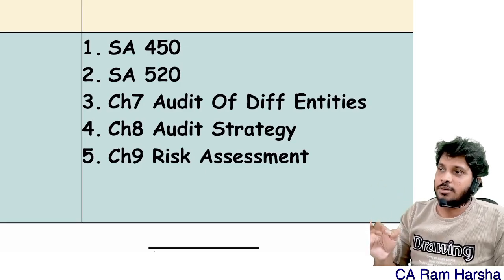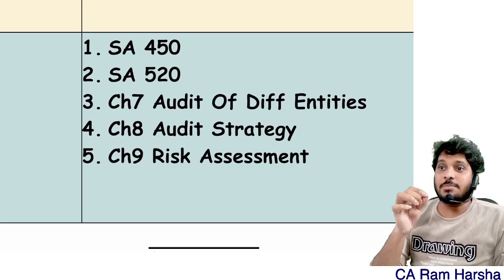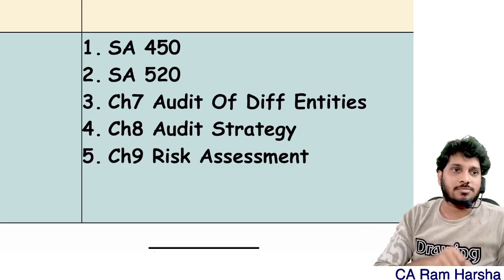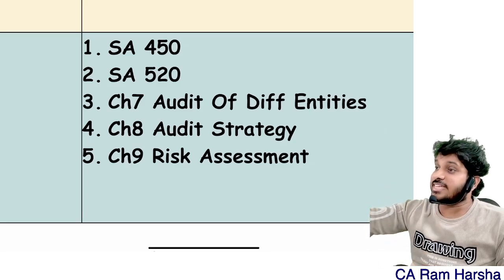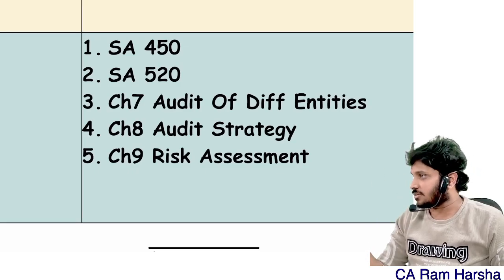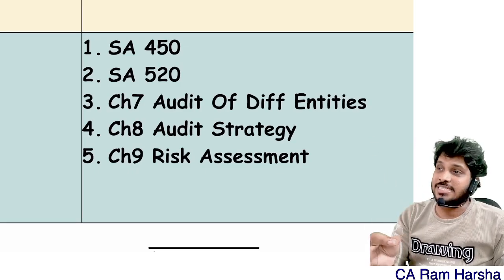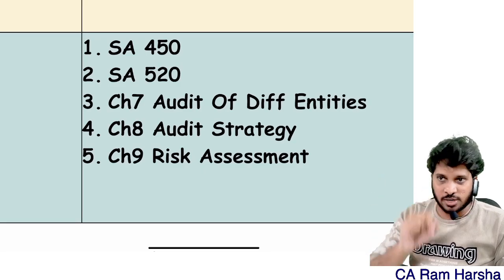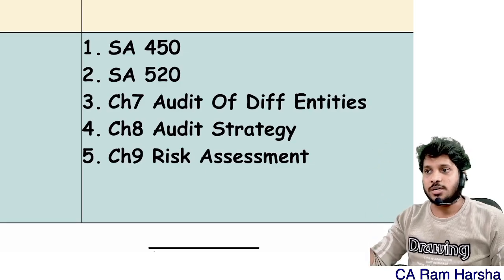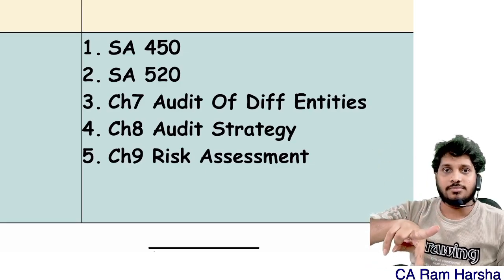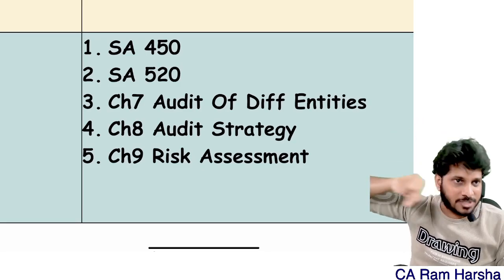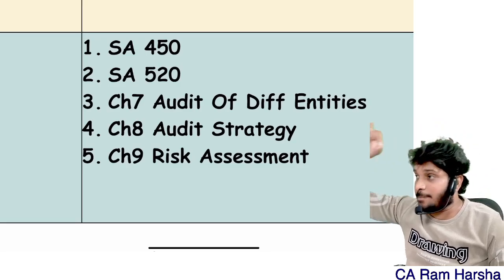Like in the strategy chapter, the questions will be like this. What are the benefits of audit strategy? For example, many students will write the planning benefits, because planning benefits are different, strategy benefits are different. What are the points to be considered in development of the overall audit strategy? That is one question. What are the points to be considered for development of the audit plan? That is another question. Students will write the opposite answer. The confusion possibility is extremely high in the strategy chapter. That's why I tell you to keep it at last.